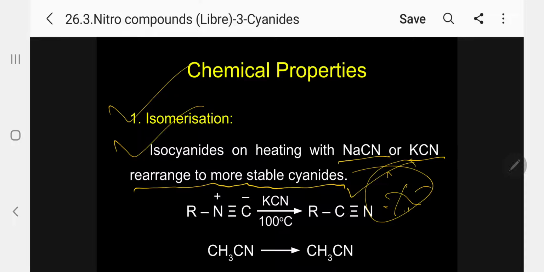This is CH3NC, isocyanide. When you treat it with potassium cyanide at 100 degrees, rearrangement takes place, producing CH3CN. So methyl isocyanide is giving methyl cyanide.